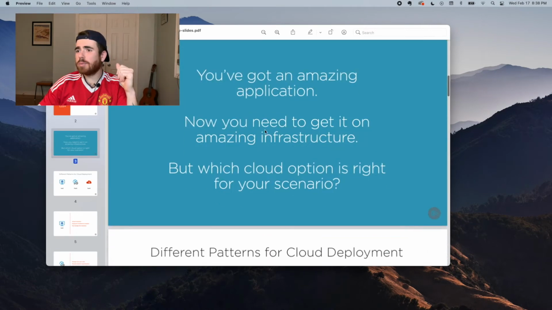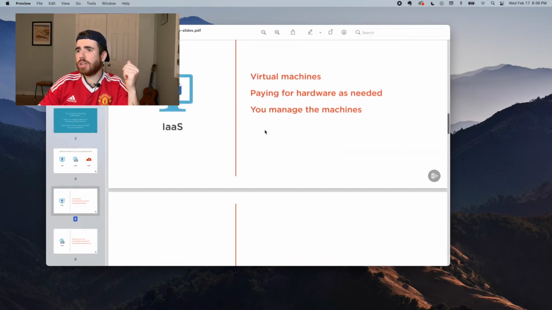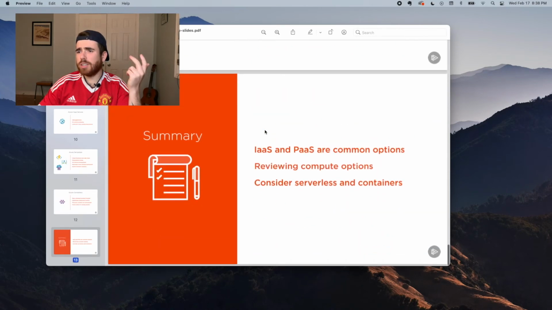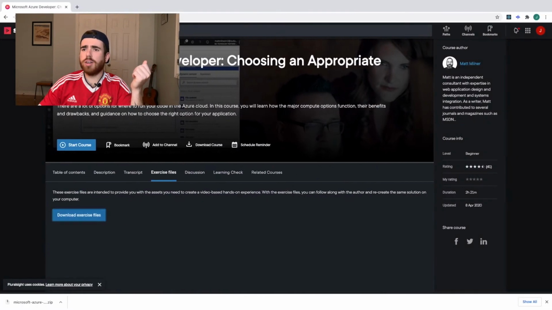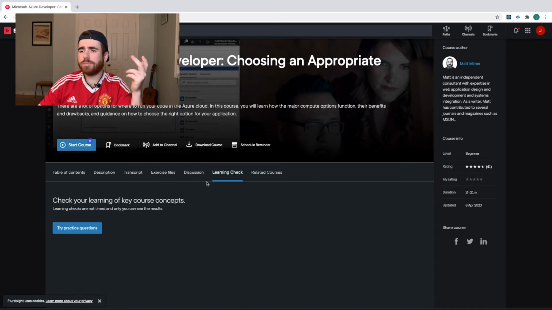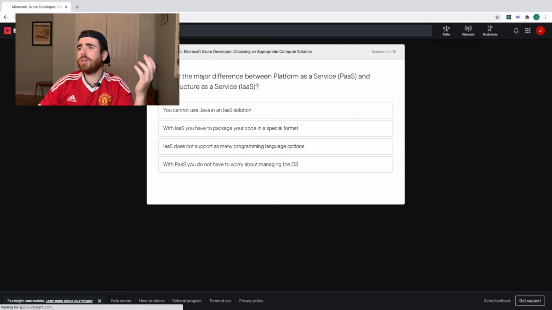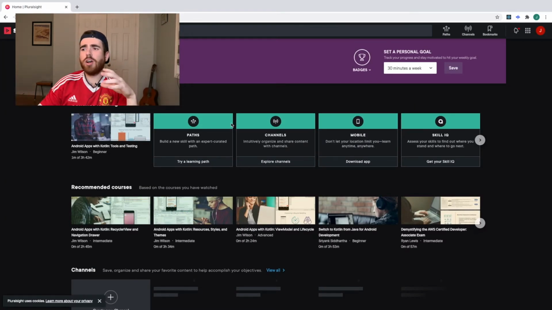Got an amazing application. Now you need to get an amazing infrastructure. So look, I feel like I got debated. I definitely got debated. This isn't questions. Okay, guys, so that's an L right there. It's not really questions or exercise files. It's just a PowerPoint. So it does look like there are practice questions though, hopefully. Yeah, there you go. Every course does have practice questions, so you can check your knowledge. So that's pretty good.